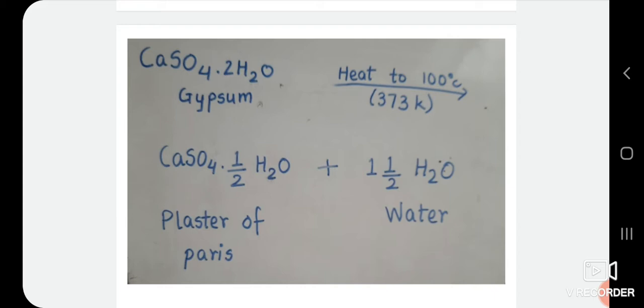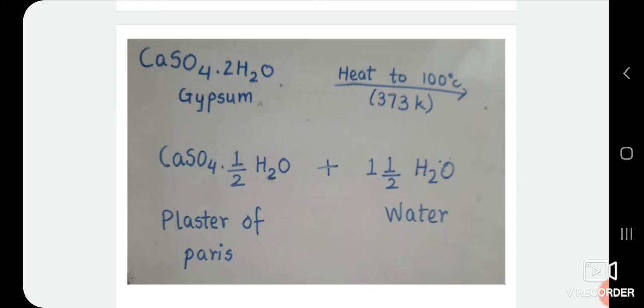The name of plaster of Paris came from the fact that it was first of all made by heating gypsum, which was mainly found in Paris. Initially, plaster of Paris was used in a massive way in the construction industry, but now it has many other uses, which we will learn after a while. Plaster of Paris is commonly known as POP. Now let's see the preparation of plaster of Paris.